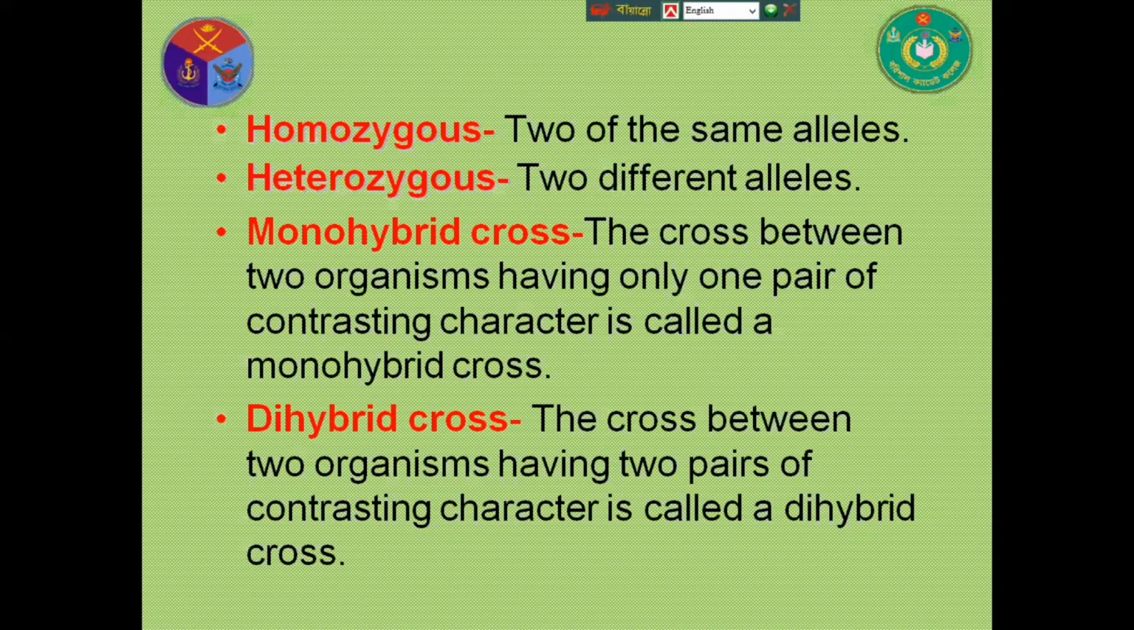Homozygous. When the same type of gene is responsible for a particular character, it is called homozygous. Heterozygous, two different alleles or genes. When different types of genes are responsible for a particular character, it is called heterozygous. Monohybrid cross. A cross between two organisms having only one pair of contrasting characters is called a monohybrid cross. And dihybrid cross, when two organisms have two pairs of contrasting characteristics.